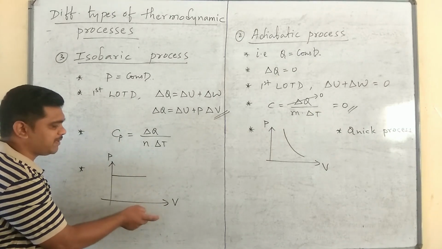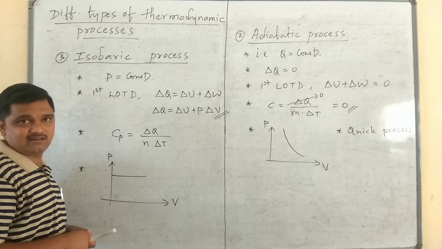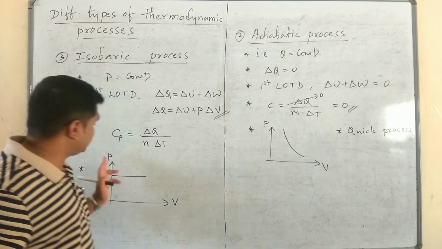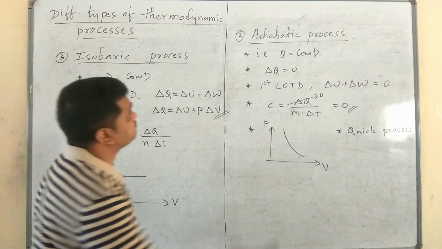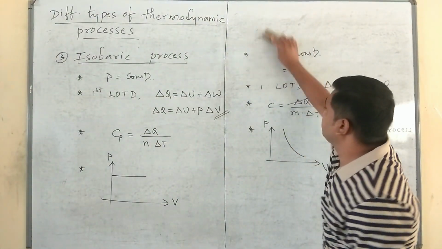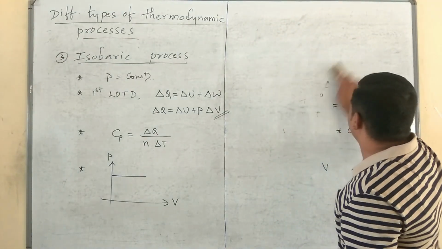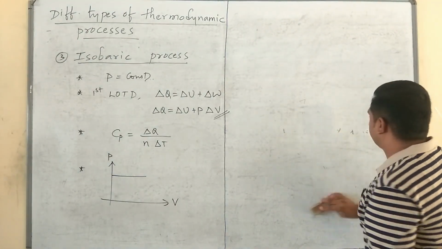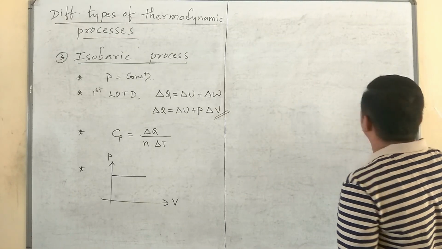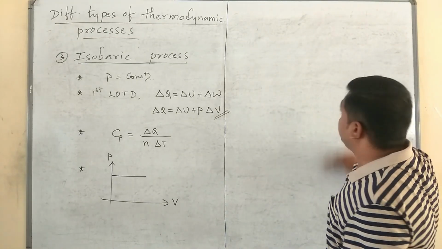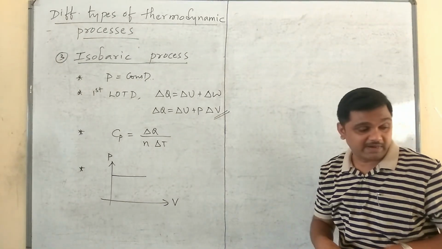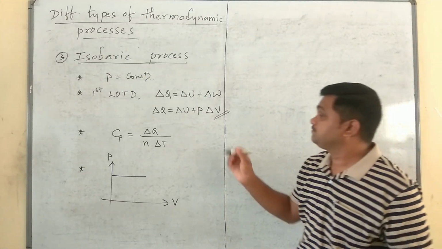The area under this PV diagram gives us the work done, since it is P into V. Any thermodynamic process that takes place at a constant pressure is said to be an isobaric process.